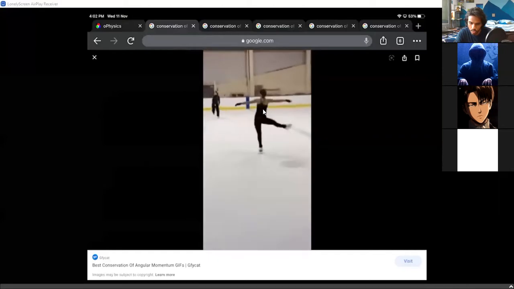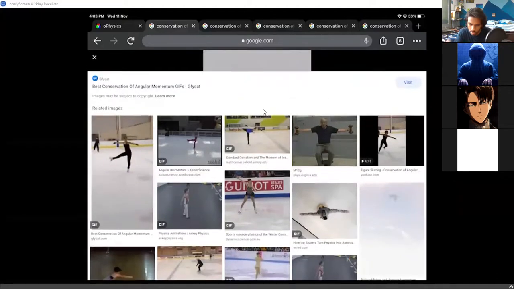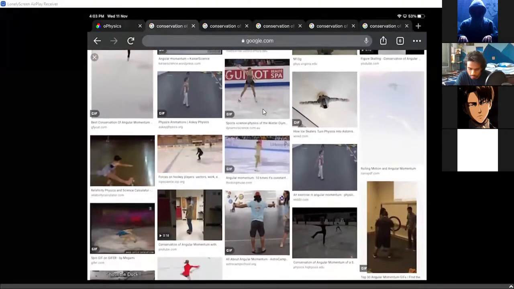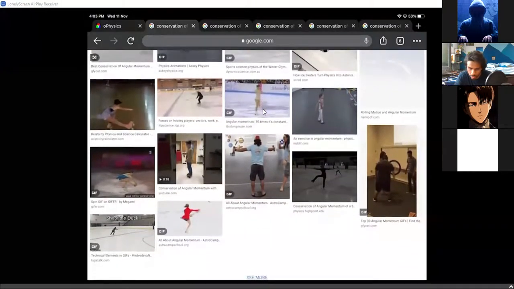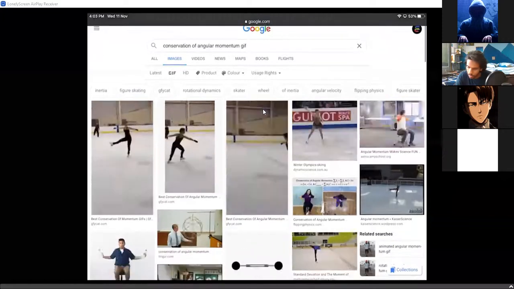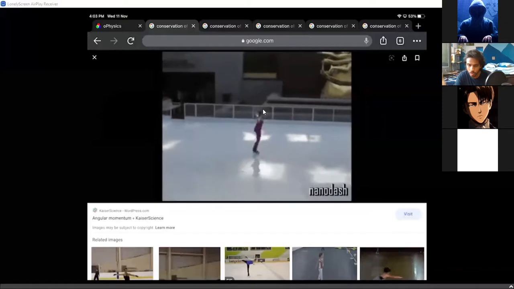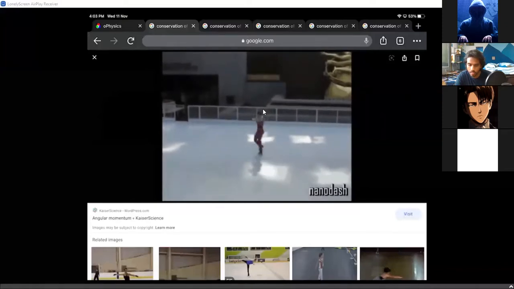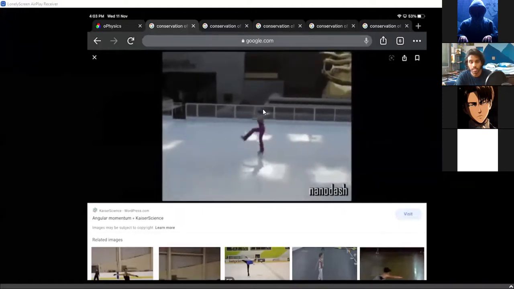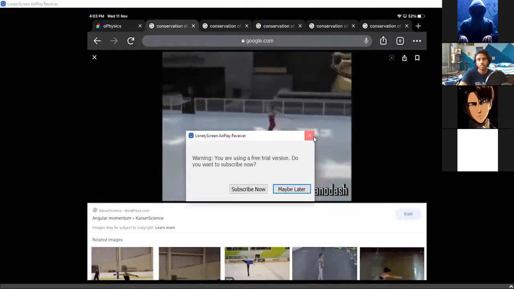She simply brings all her body close. Yeah, look at this person. This person simply brings all the masses close. Look at how much of a change in angular velocity there is. So this is one of the best examples that we can talk about.